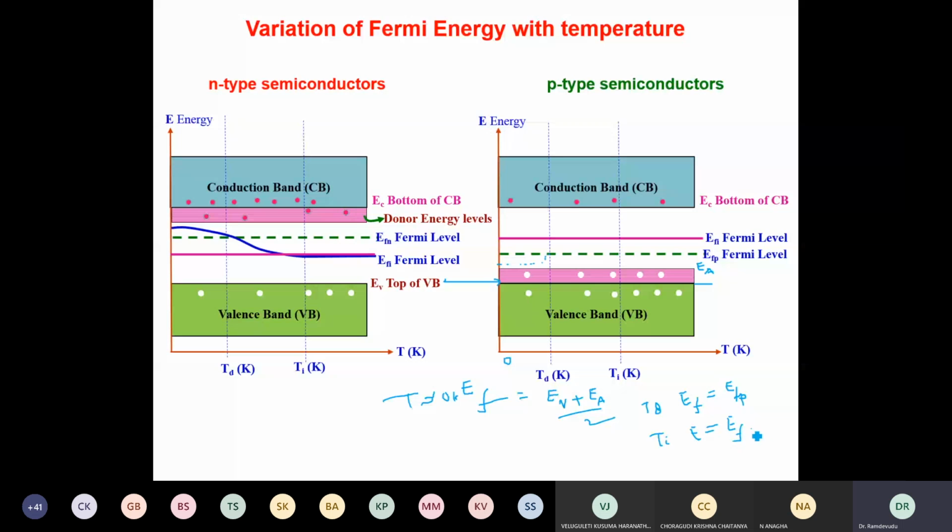Therefore, there is a change of Fermi energy level location as the temperature is increased. In P-type also something like this, the acceptor energy levels go like this. So this is how the Fermi energy level varies in P-type and N-type semiconductors with temperature.